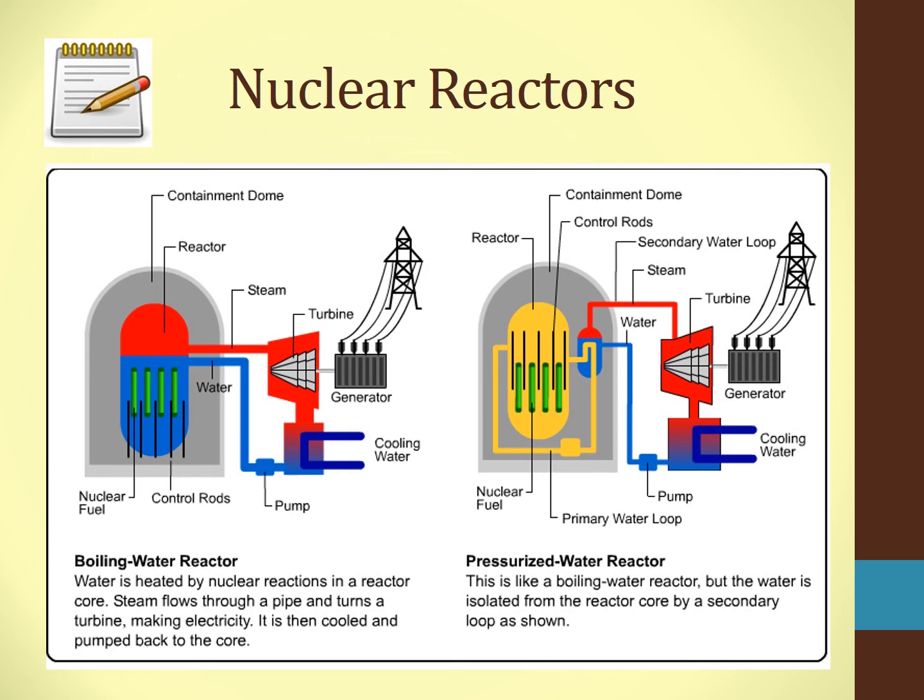This is an enriched uranium, produces a continuous source of energy through a chain reaction that is controlled by control rods. And if you look at the picture, you can see these little black rods here are the control rods. The energy boils water to create steam, which powers a turbine that turns a generator, and then it produces electricity.